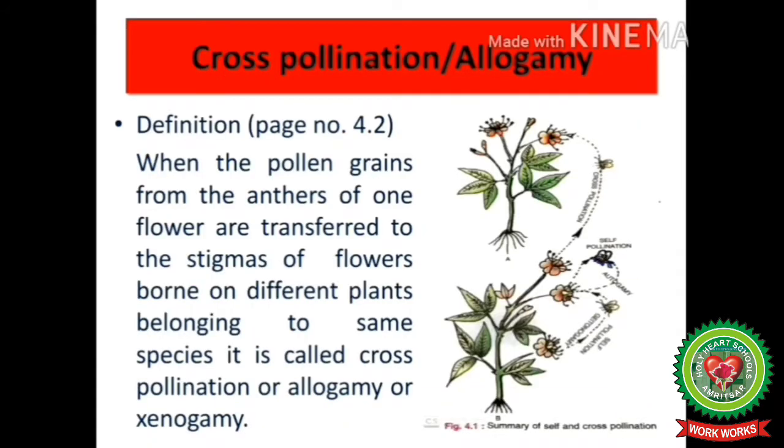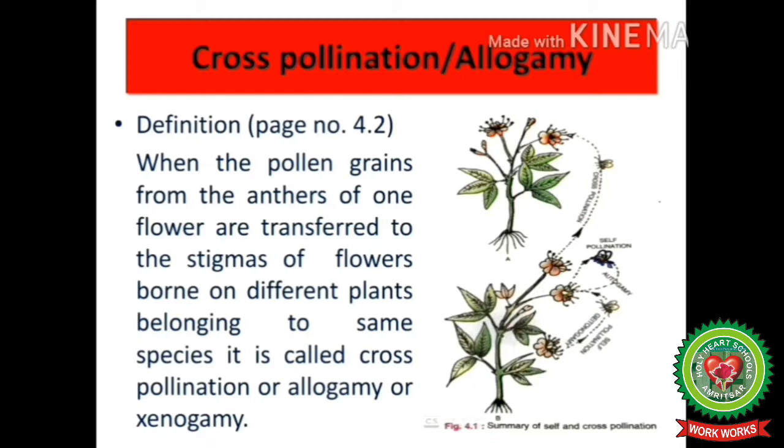Now let's discuss the second type of pollination, that is cross-pollination, which is also known as allogamy or xenogamy. So students, open page number 4.2 of your books. Let's go through the definition. When pollen grains from anther of one flower are transferred to stigmas of flowers born on different plants belonging to the same species, it is known as cross-pollination.